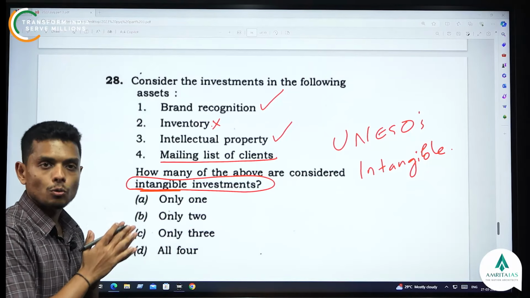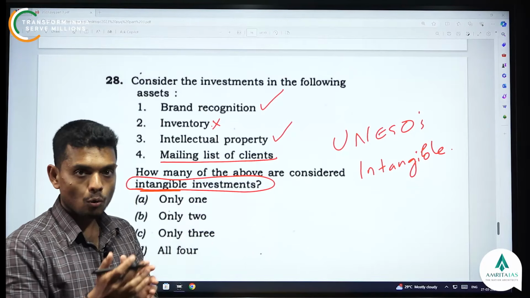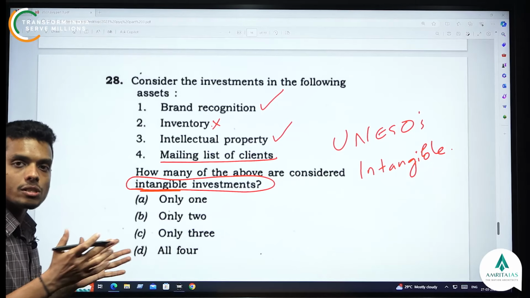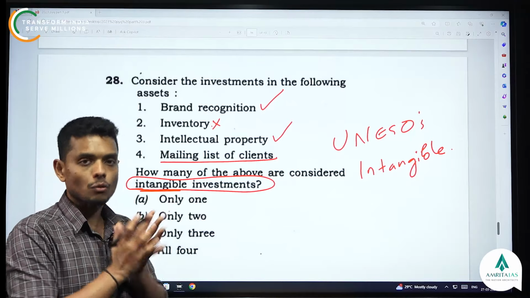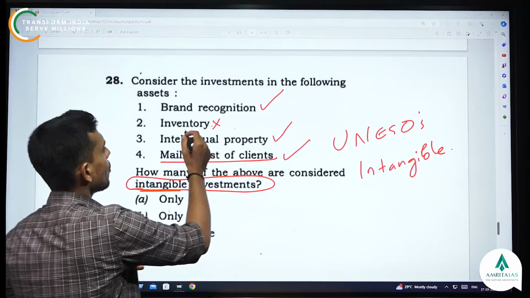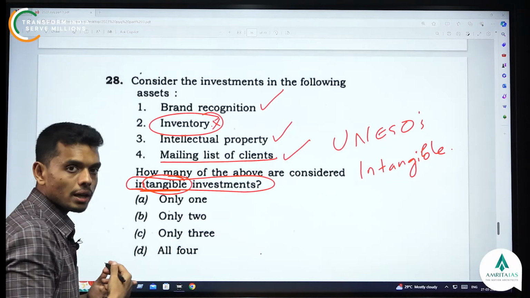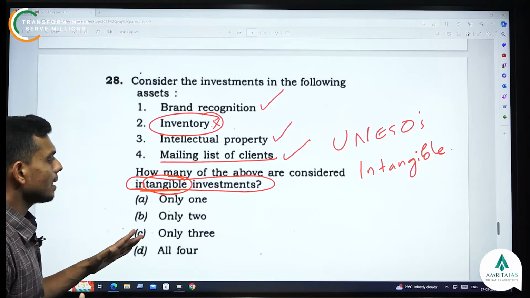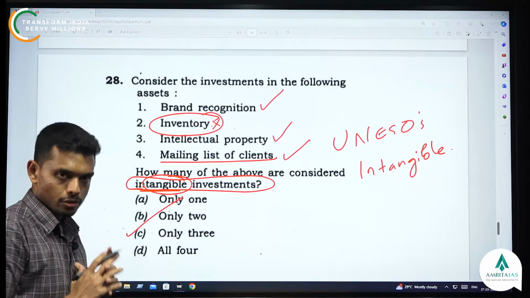So let's say Tata Group, from the day it was established till now, they have served many customers, many clients, and that list of clients took years to build up. So it's an investment. It's an intangible asset, like its brand itself. So this is also correct. So here only the inventory seems to be a tangible asset, or tangible means which can be moved, changed, flexible, etc. All the other three seem to be intangible. So the answer is only 3. Answer C is the answer.